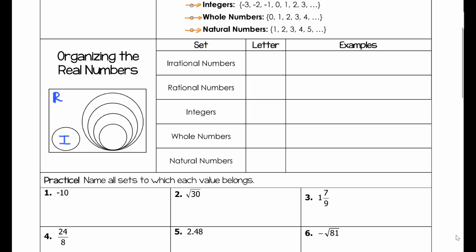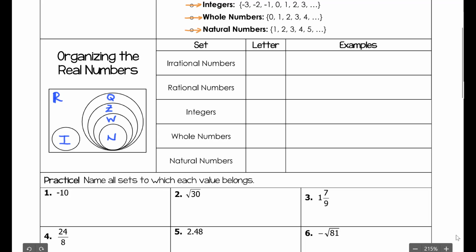And then we have these embedded circles on the right where we have the rationals. Then we have the integers, the whole numbers, and then finally the natural numbers. And we're going to make distinctions between all these letters over here on the right-hand side of the chart in just a second. So this gives you a visual representation of how these numbers are contained within various sets.